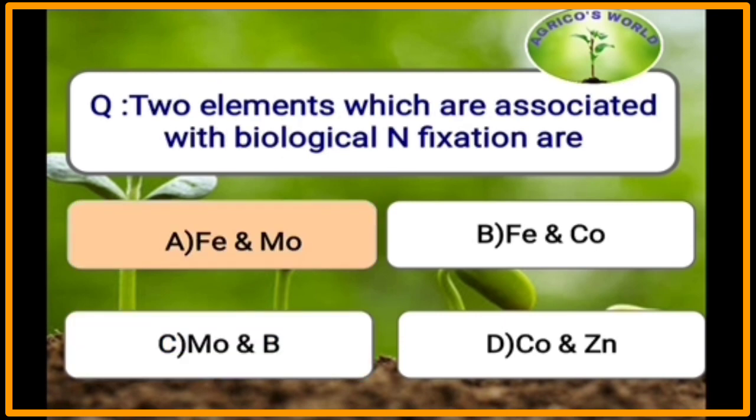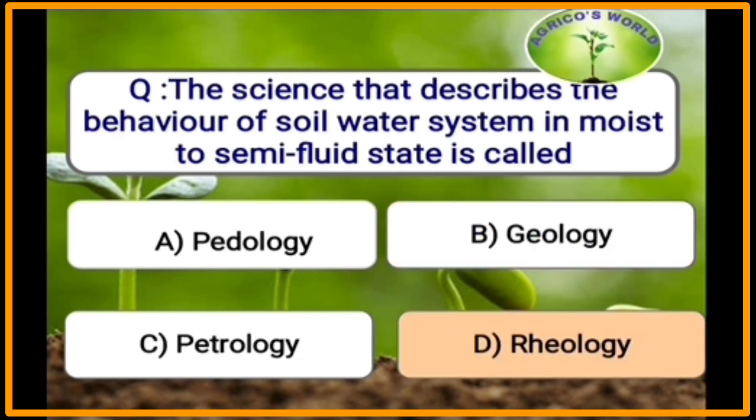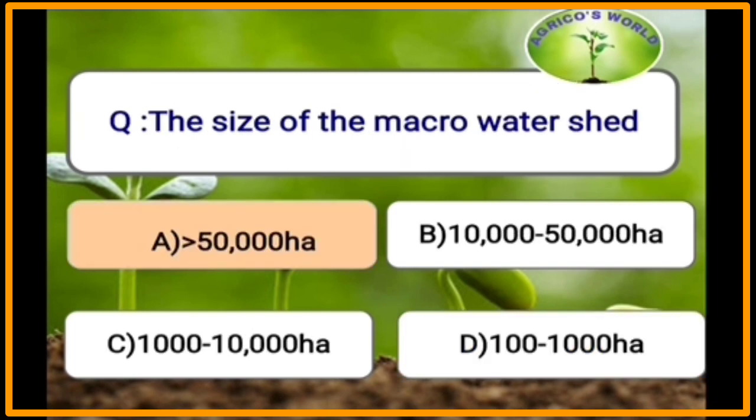Two elements which are associated with biological nitrogen fixation are iron and molybdenum. Father of nanotechnology is Richard Feynman. The science that describes the behavior of soil-water system in moist to semi-fluid state is called as rheology. The size of macro watershed is greater than 50,000 hectares and that of sub-macro watershed is 10,000 to 50,000 hectares.